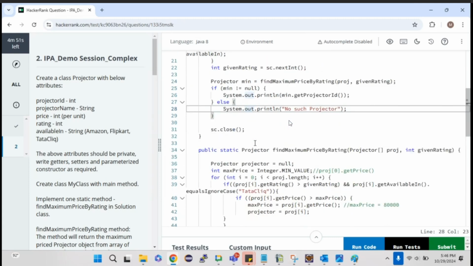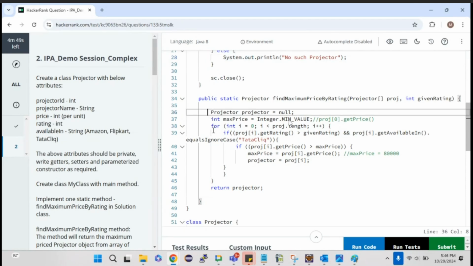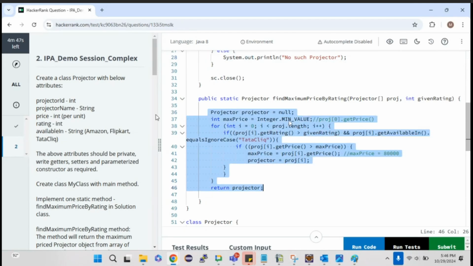The thing is, out of 89 lines, only these many lines you are going to write. Literally from 36 to 46, which means you are going to write only 10 lines of code. You are going to write it on your own. The remaining is almost like a template for each question. Whatever the IPA you are taking, it is almost the same. So if you write only 10 lines of code, you are clearing the IPA.